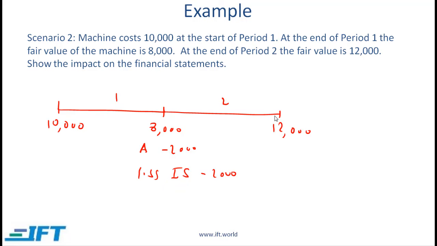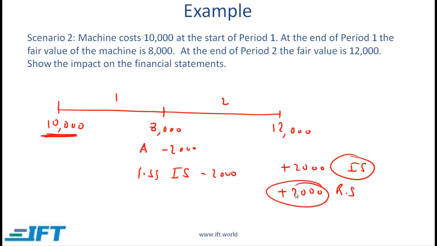In year 2 there is a gain. With the gain we first reverse the 2,000 amount. So on the income statement we will have a gain of 2,000, and then the additional 2,000, which is the difference between 12,000 and 10,000, is shown as a revaluation surplus, which is part of equity. So this 2,000 does not flow through the income statement.